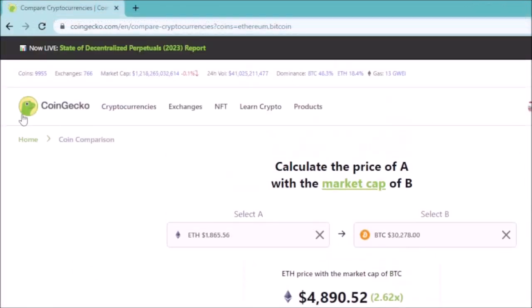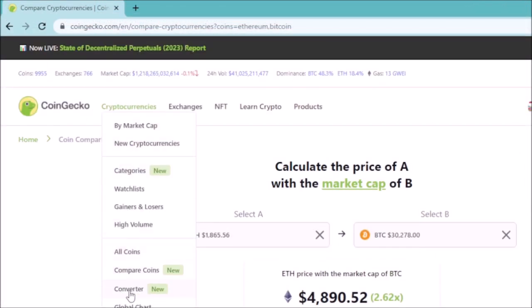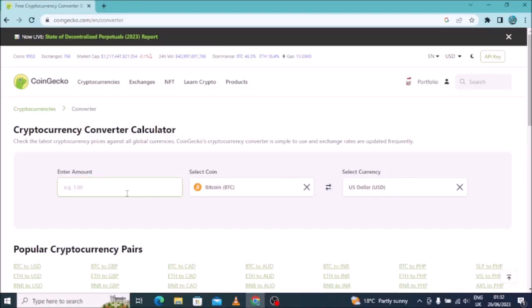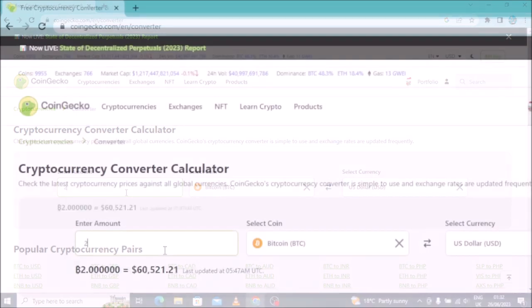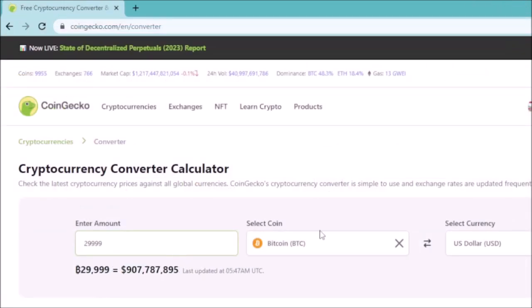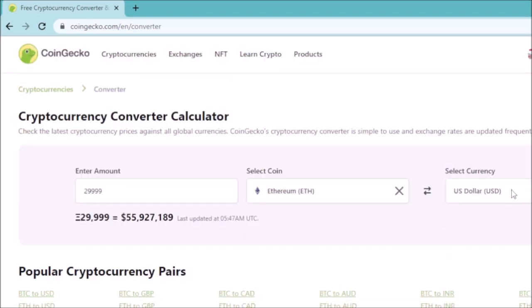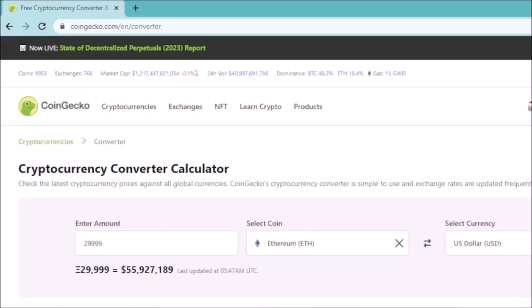So back on cryptocurrencies, you find the converter. You can come here and select the amount that you'd like to see. Then you select the coin here, let me say Ethereum. They will show you that this amount is equivalent to this one in Ethereum. You can even select the currency that you'd like to see for that amount. So this is like a calculator on CoinGecko.